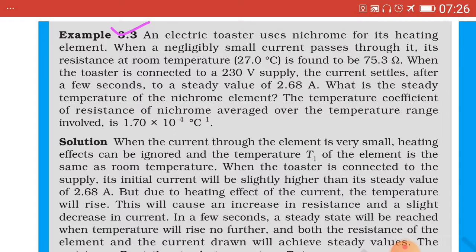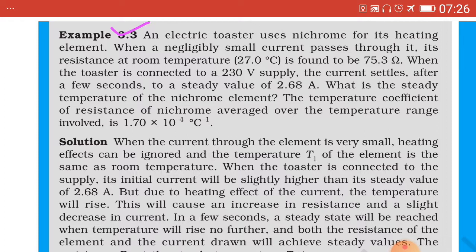When a negligibly small current passes through it, its resistance at room temperature 27.0 degrees Celsius is found to be 75.3 ohm. When the toaster is connected to a 230 volt supply, the current settles after a few seconds to a steady value of 2.68 ampere. What is the steady temperature of the nichrome element?